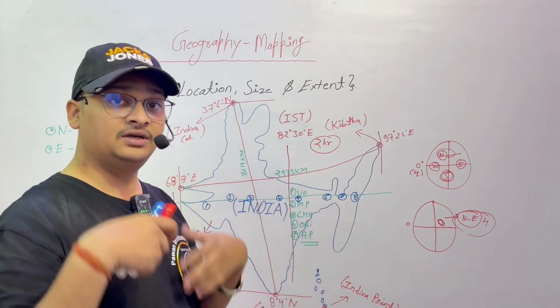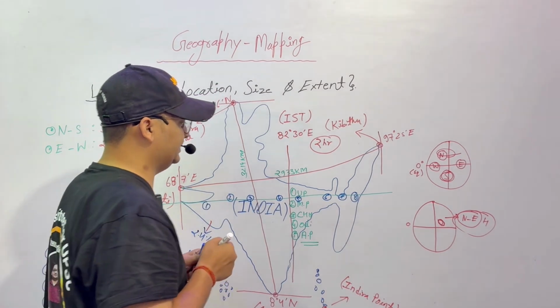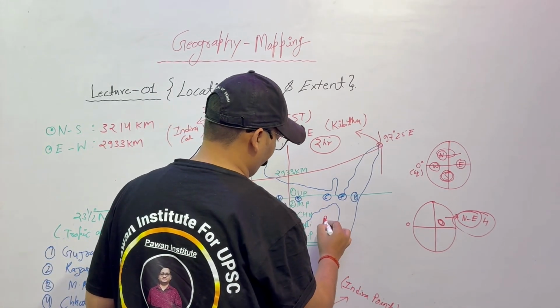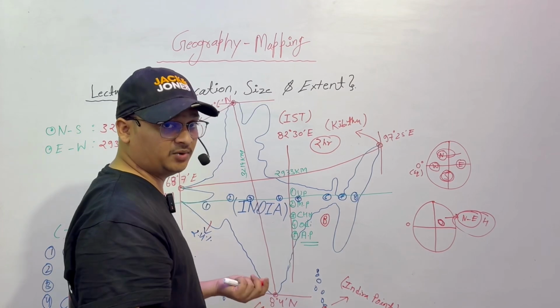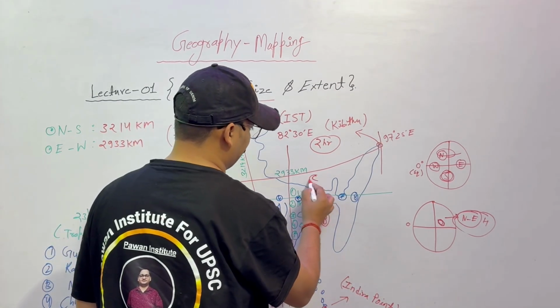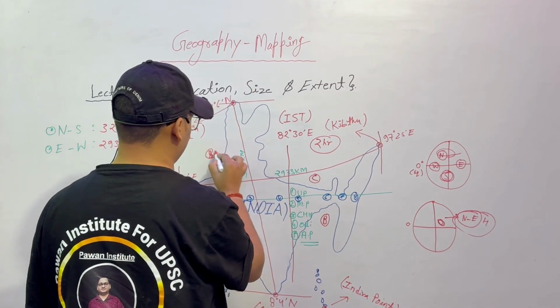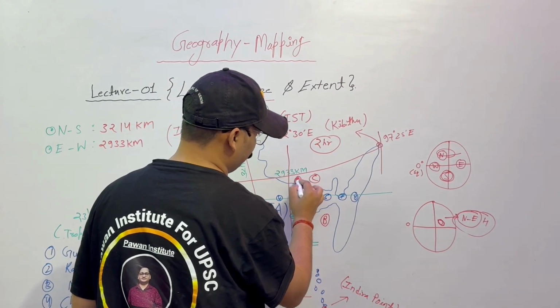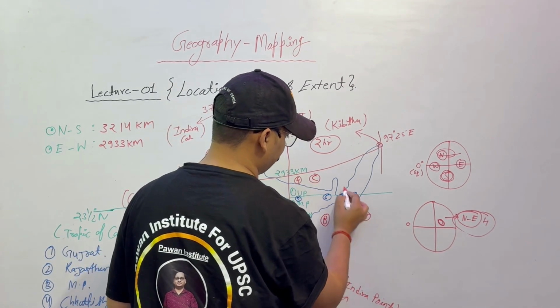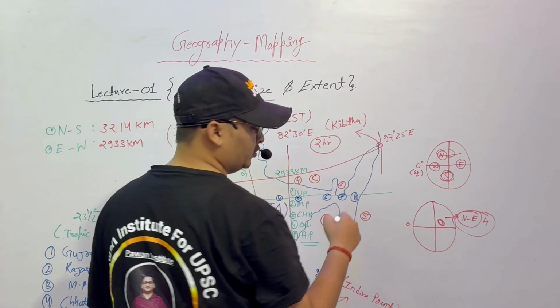In the next lecture we are taking up the borders: Bangladesh is the country which shares the longest border with India, second is China, third is Pakistan, fourth is Nepal, fifth is Myanmar, sixth is Bhutan. We will cover each thing in detail, and Afghanistan also, and Sri Lanka.